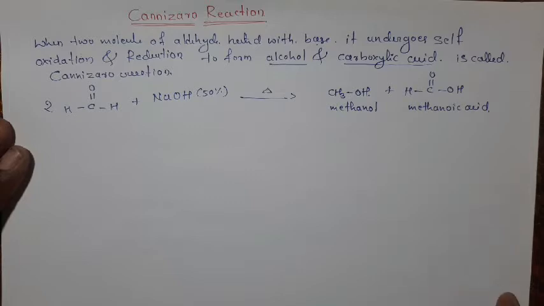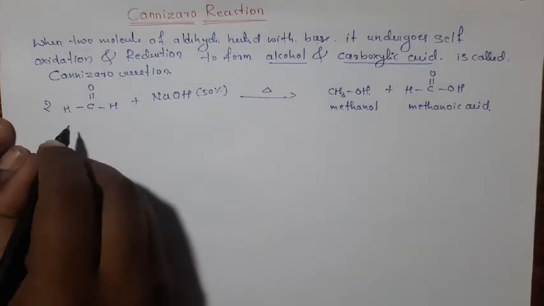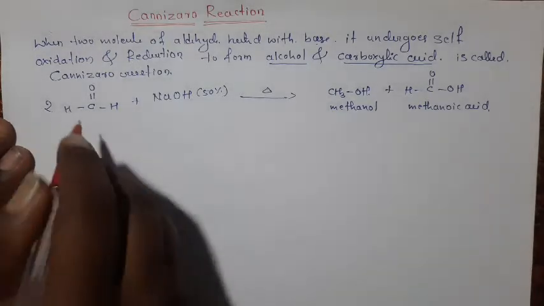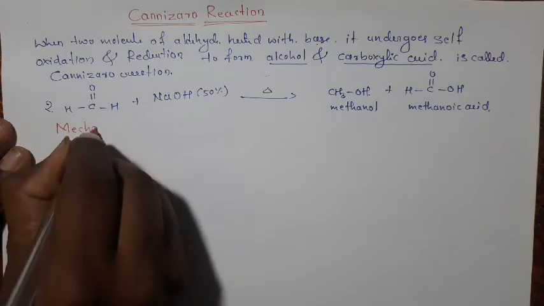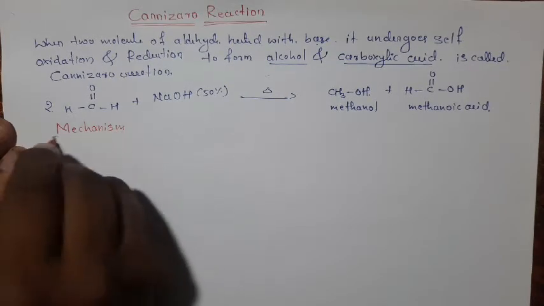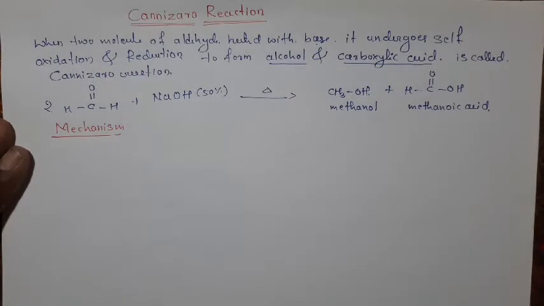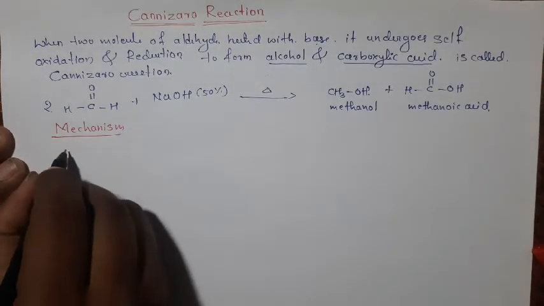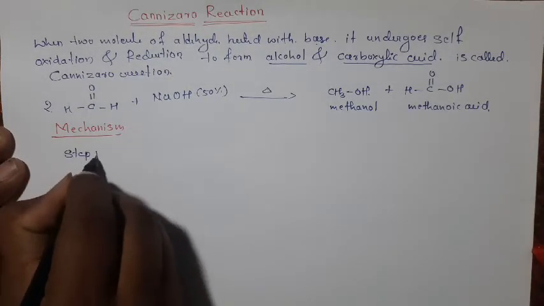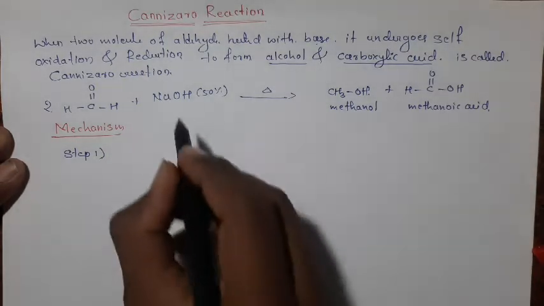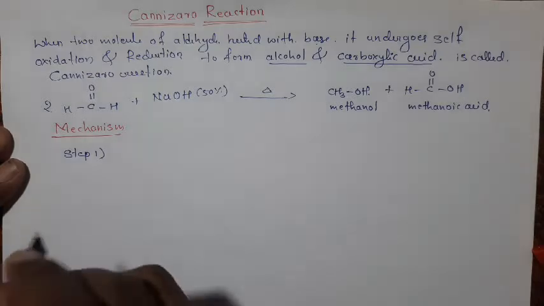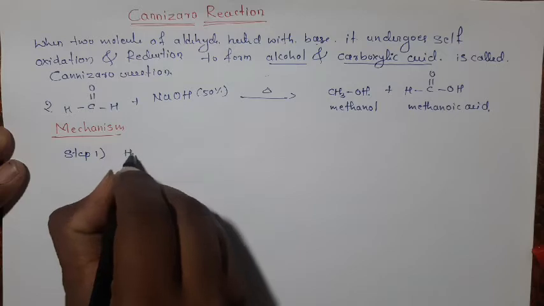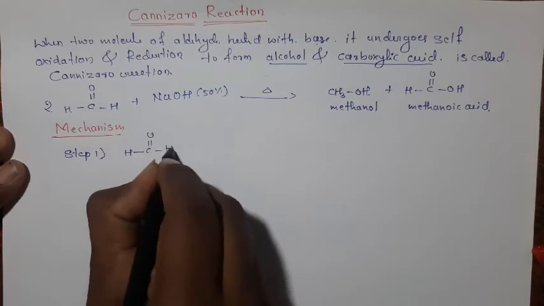Okay. Next point is the mechanism of the Cannizzaro reaction. The mechanism can take place in three steps. In step 1, the base, the OH group, attacks the carbonyl carbon of the aldehyde. This is our aldehyde.